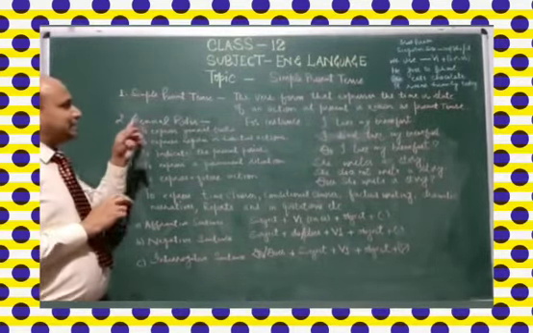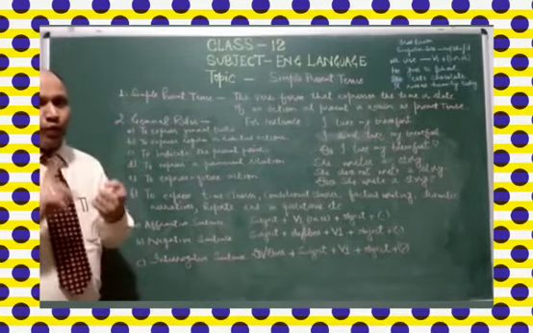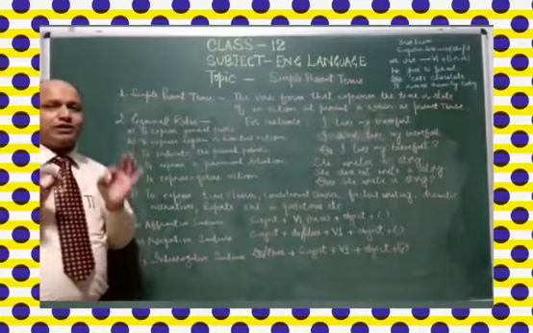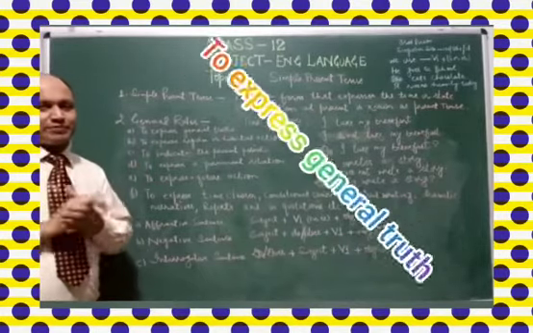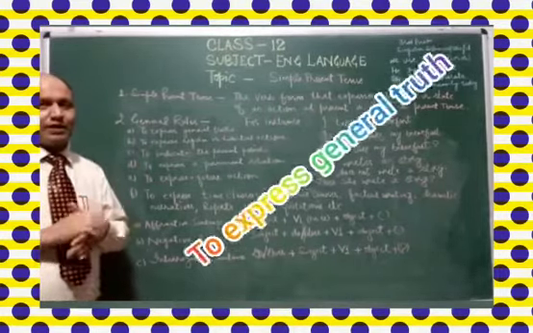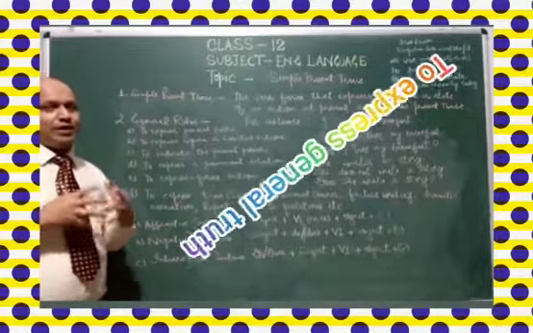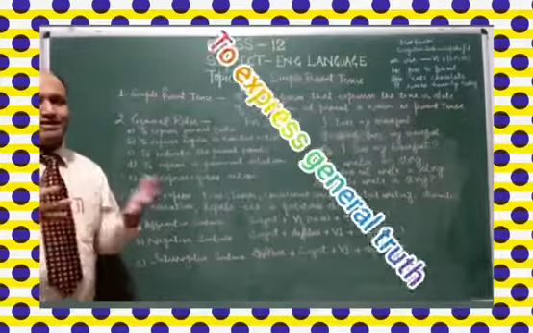So simple present tense is used where? A part, to express general truths, like honesty is the best policy, 2 and 2 make 4, might is right.